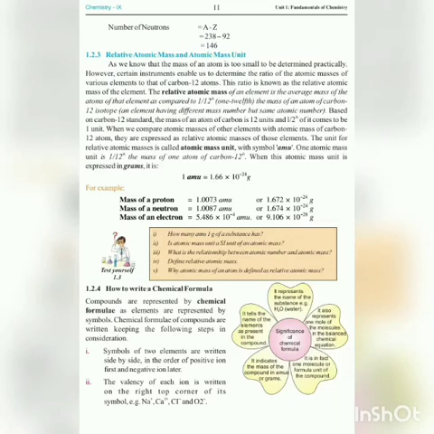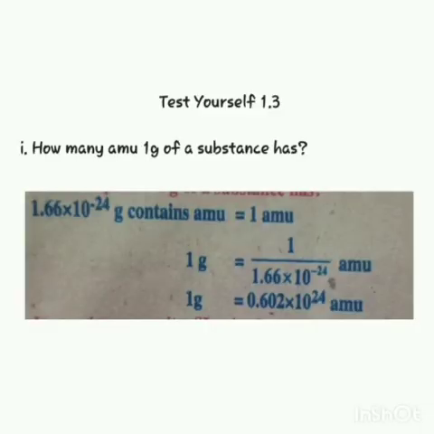Dear students, now we are going to discuss Test Yourself 1.3 on page number 11, and the first question is: how many atomic mass units does 1 gram of a substance have? As we have already discussed in class, 1 atomic mass unit is equal to 1.66 × 10^-24 gram. So here we can write 1.66 × 10^-24 gram is equal to 1 atomic mass unit.